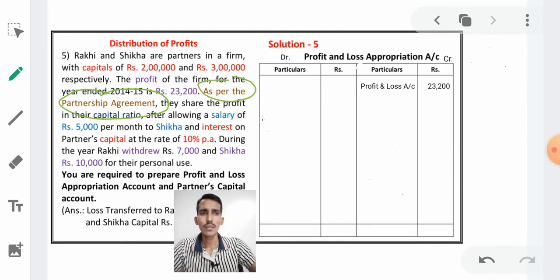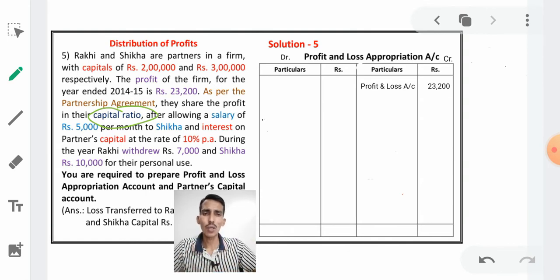Let us see. It is saying as per the partnership agreement they share profits in their capital ratio. He is saying that profits and losses should be shared according to the capital ratio. What do you mean by capital ratio? Capital ratio means whoever has invested or introduced more capital gets more profit. If any partner invested a lesser amount, he gets a lesser amount. So that is what is meant by according to capital ratio.